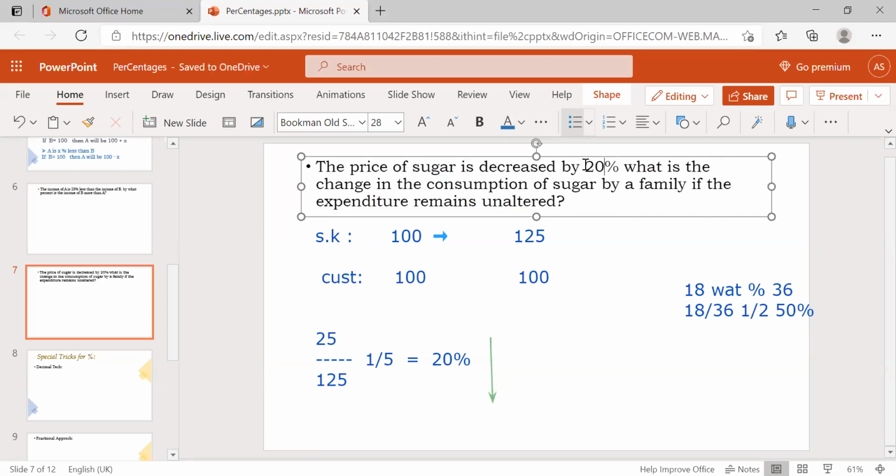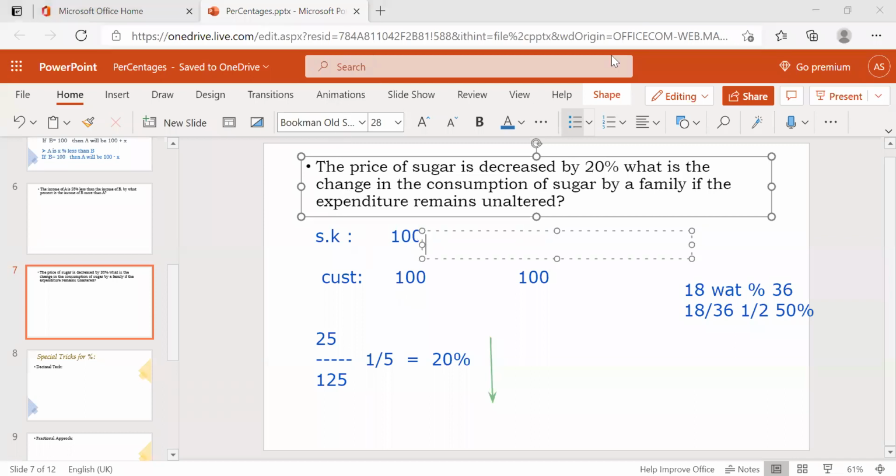What will be the consumption of the family? The expenditure will be the same. But here decrease means what? I'll get more quantity, right?